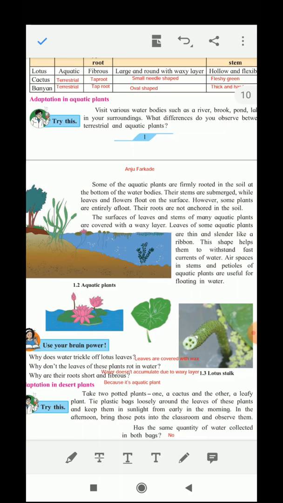Now why are they covered with the waxy layer? So the water does not accumulate on that waxy layer and it is washed out. Now leaves of some aquatic plants are thin and slender like a ribbon. This shape helps them to withstand fast currents of the water. The air spaces in the stem and the petioles of the aquatic plants are useful for floating in the water.